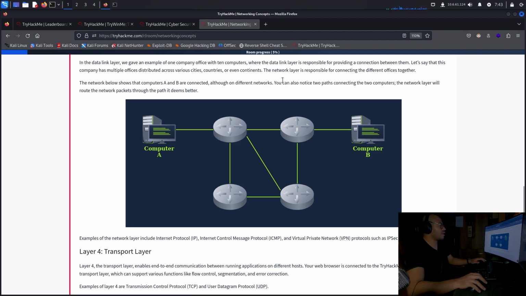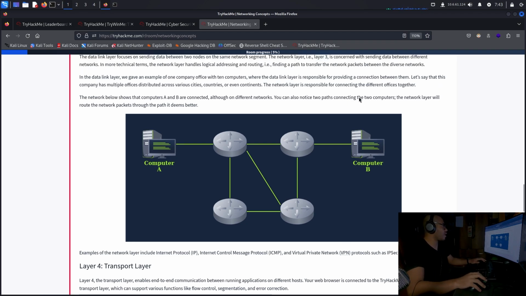In the data link layer, we gave an example of one company office with 10 computers, where the data link layer is responsible for providing a connection between them. Let's say that this company has multiple offices distributed across various cities, countries, or even continents. The network layer is responsible for connecting the different offices together.